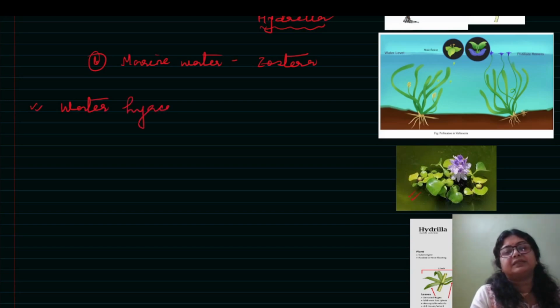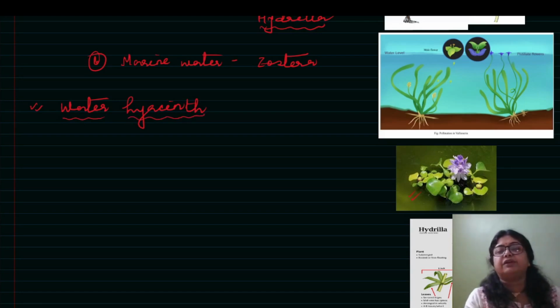Generally, we say this is the terror of Bengal. Why? Because it reproduces vegetatively so fast that it covers the surface of water. And then what happens, that is a different part we will discuss later. So what happens, you can see the flower. You can see the flower is above the water surface. So now it is aquatic.